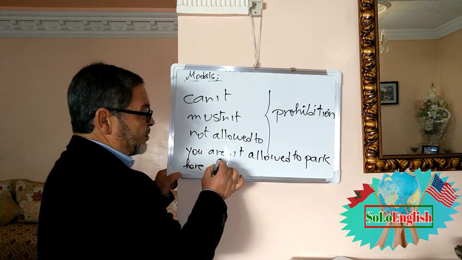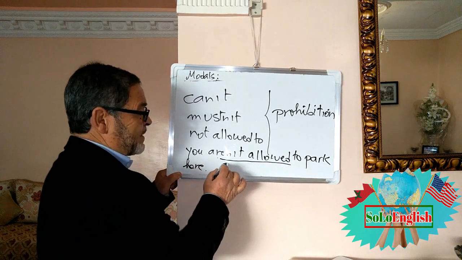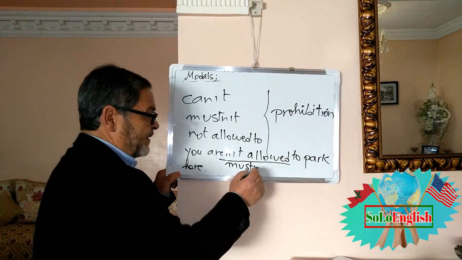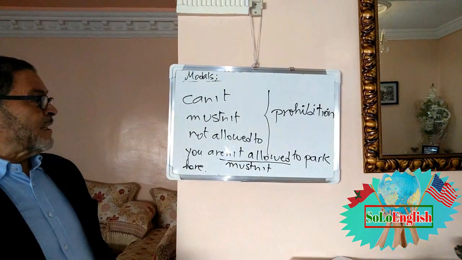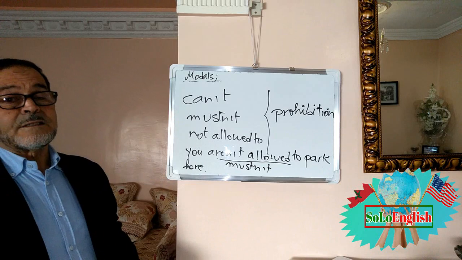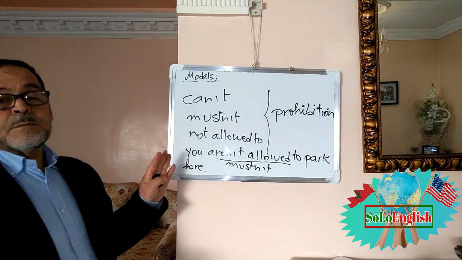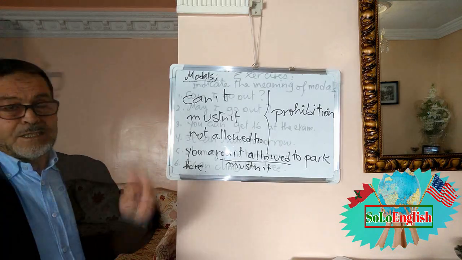So if I want to change, you aren't allowed to park here, or you mustn't. This is negative. Mustn't, you are not allowed, and you can't. You can't also expresses prohibition. It is prohibited, it is forbidden.